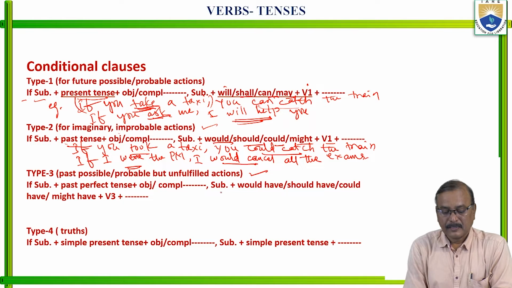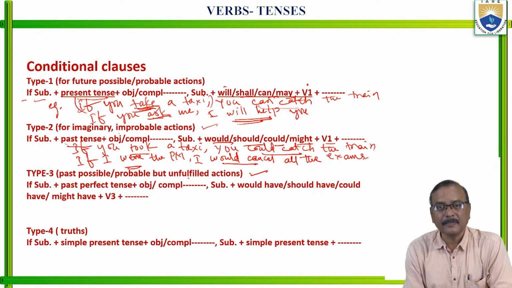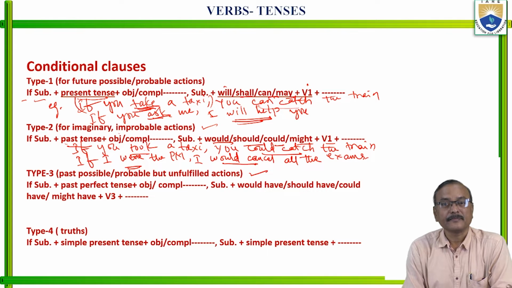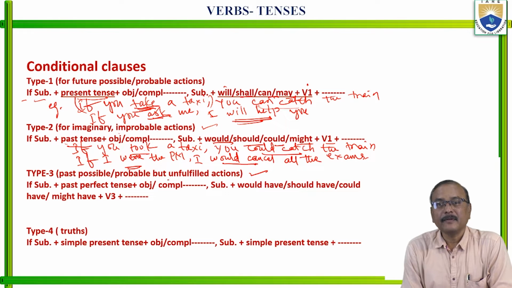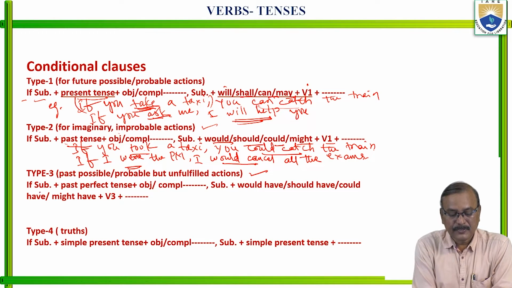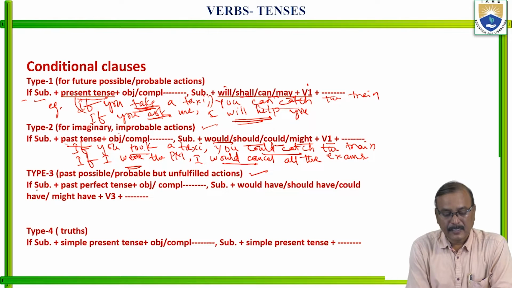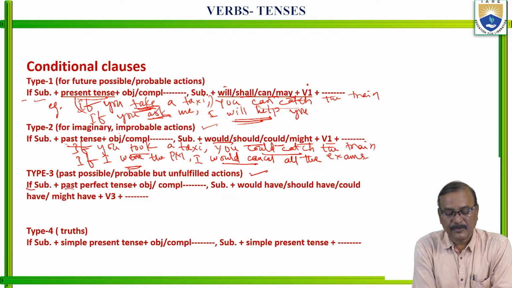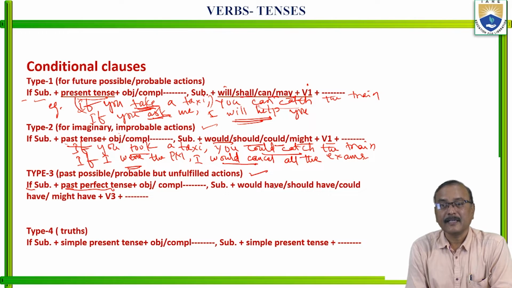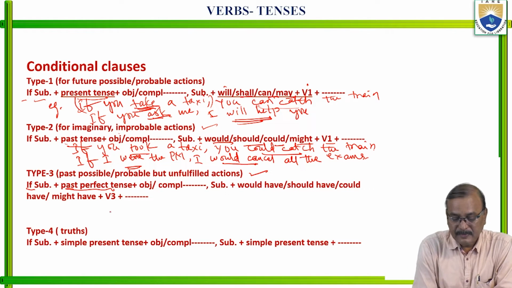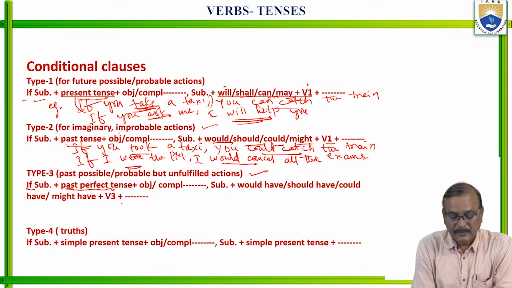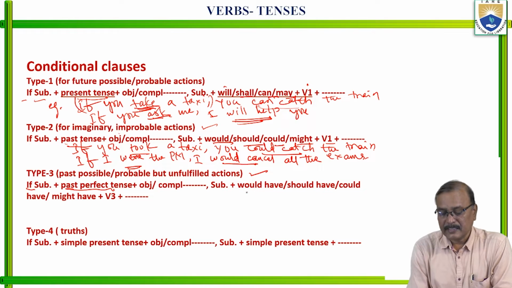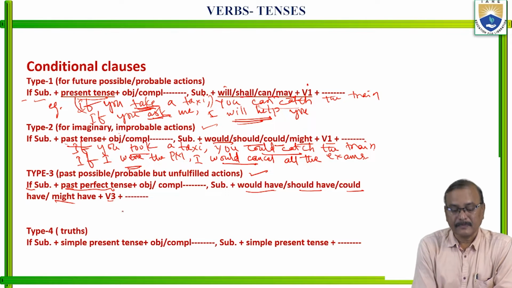Okay, what is that? So those are unfulfilled. They did not happen, but they were possible. They were probable. For past, possible and probable but unfulfilled actions, we use here third type. In the third type, what is that? With if clause here we use past perfect tense, and past perfect tense means here, okay, past perfect means had plus V3, okay, and in the main clause here would have or should have or could have or might have plus V3. Okay, let me tell you here.